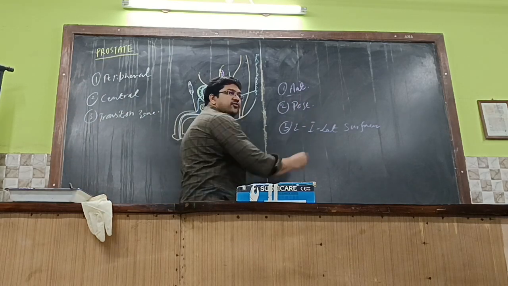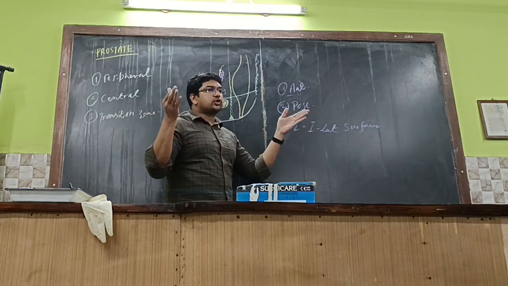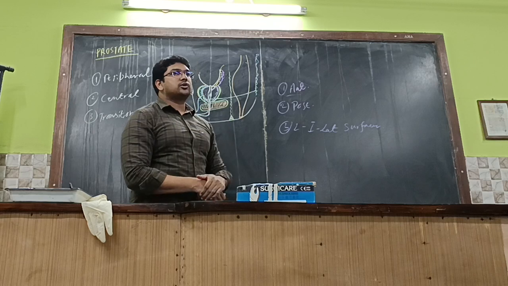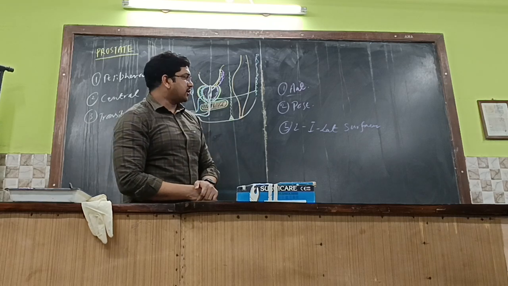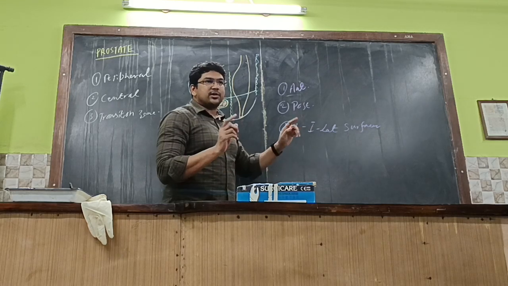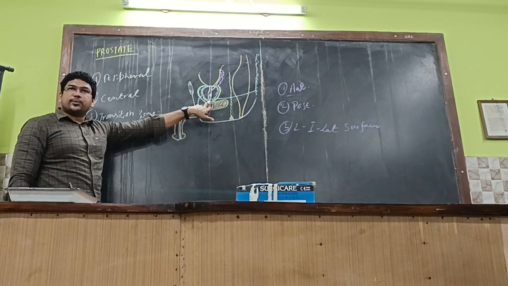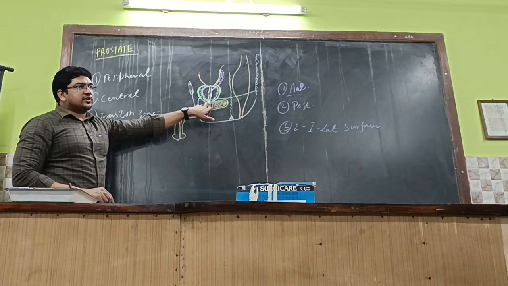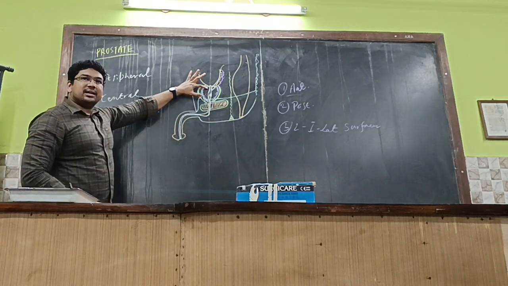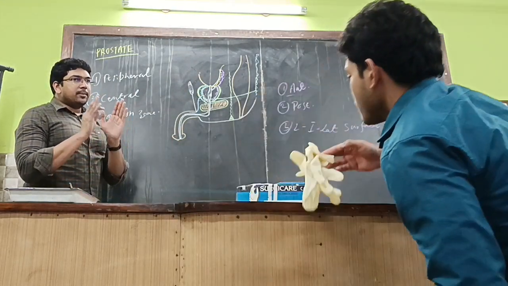One is the anterior surface, and then the posterior surface towards the posterior aspect, and two inferolateral surfaces, almost close to the urinary bladder. Getting it? So the anterior surface, posterior surface, and inferolateral surfaces. And one more thing, this is the base of the prostate and this is the apex of the prostate. These close proximities you are supposed to know. The base is lying at the level of the neck of the bladder. Could you understand? The base of the prostate.